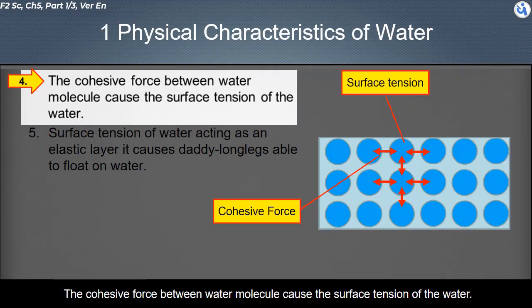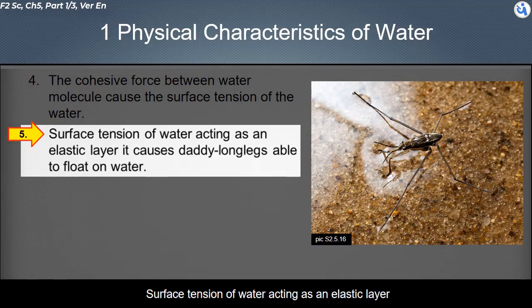The cohesive force between water molecules causes the surface tension of the water. Surface tension of water acts as an elastic layer. It allows daddy longlegs to float on water. This phenomenon is due to the weight of the daddy longlegs being less than the water surface tension.